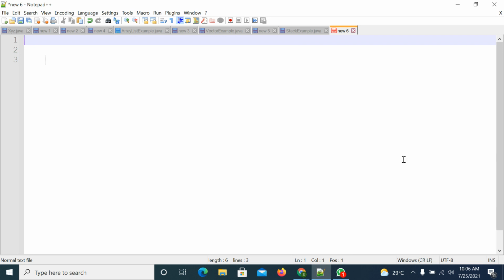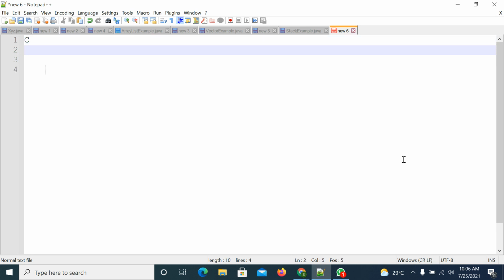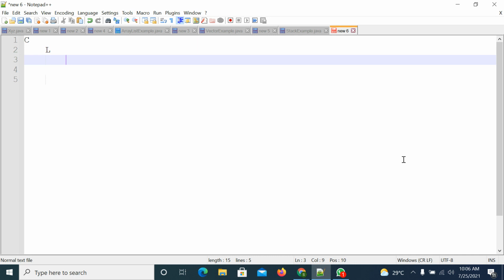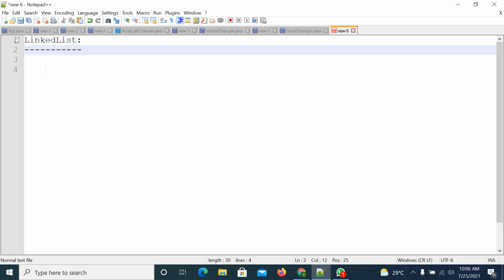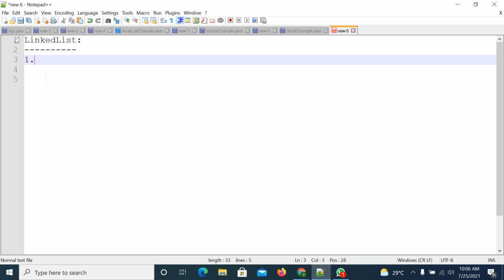That class comes from which interface? The Collection interface is there, and from the Collection interface comes the List interface. From that List interface, the LinkedList class comes. LinkedList class, first point: if you want to represent a group of individual objects as a single entity, then we can go for the LinkedList concept.